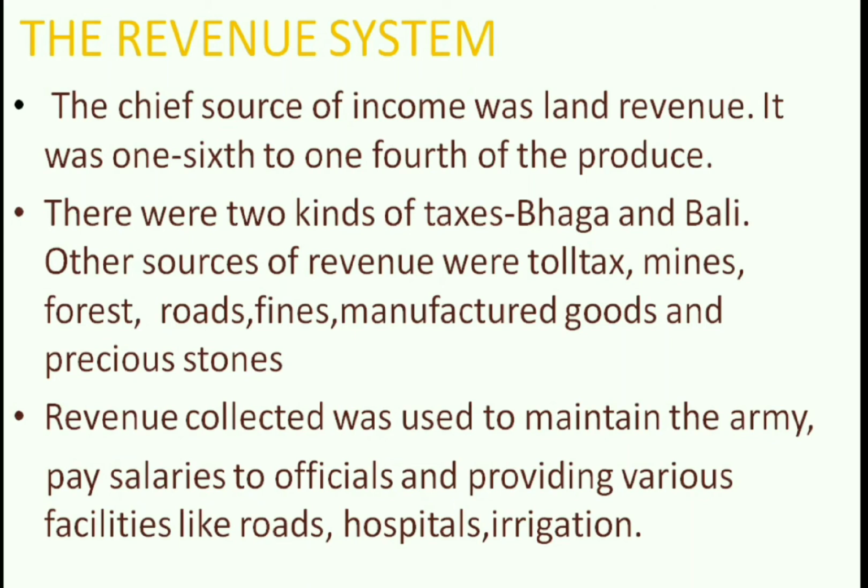Other sources of revenue were mines, forests, roads, toll tax, fines, manufactured goods, and precious stones. Money collected was used to maintain the army, pay salaries to various officials, and for other public utility services like repairing roads and building hospitals, etc.